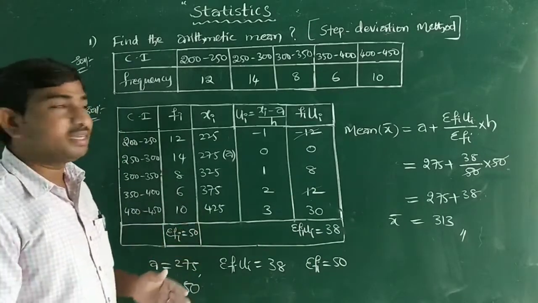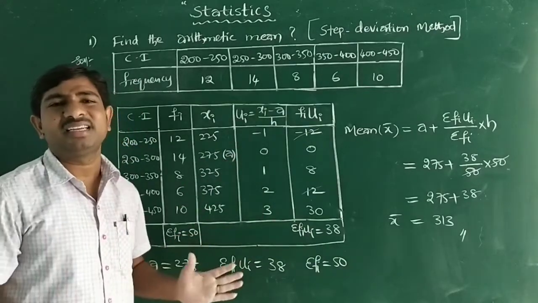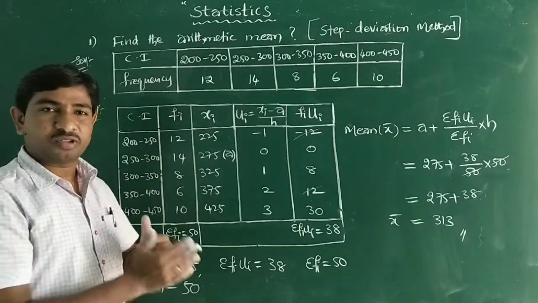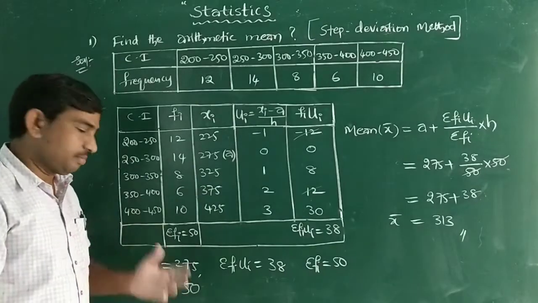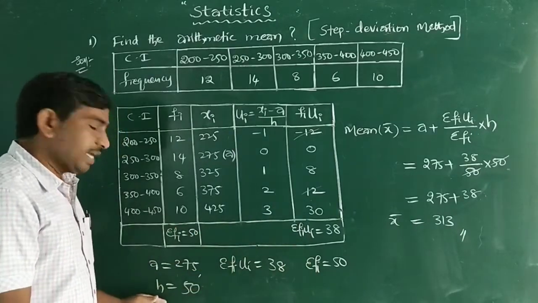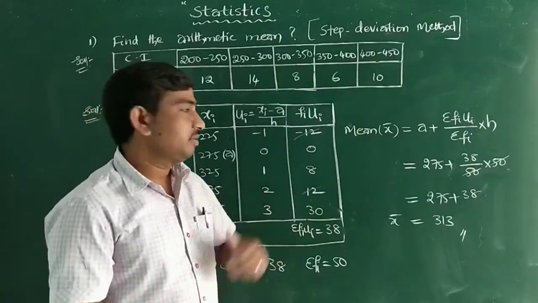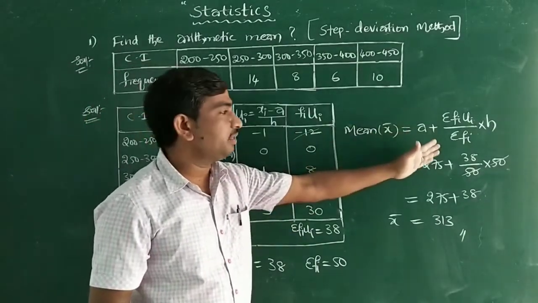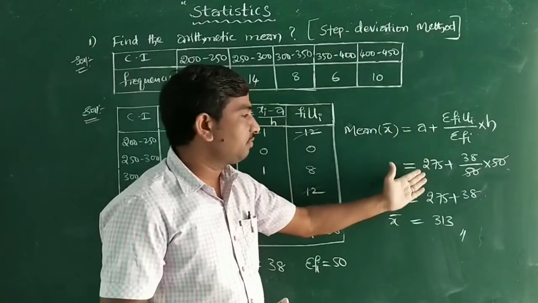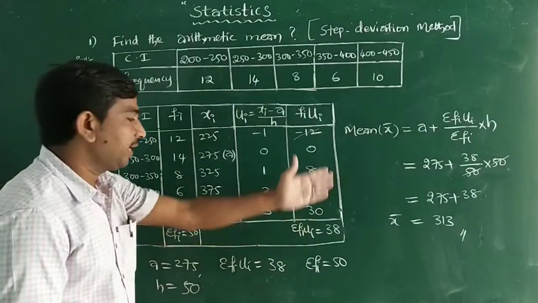In the previous deviation method, we got the larger number 1900. But by this method, we can easily solve the problem. That's why the step deviation method is the most important method for solving any arithmetic mean problem. So a is equal to 275, summation fi ui is equal to 38, summation fi is equal to 50, and h is equal to 50. By using all these values, write the formula: mean x bar is equal to a plus summation fi ui by summation fi into h, by the step deviation method. Here apply the a value 275, summation fi ui value 38, summation fi value 50, and h value 50.